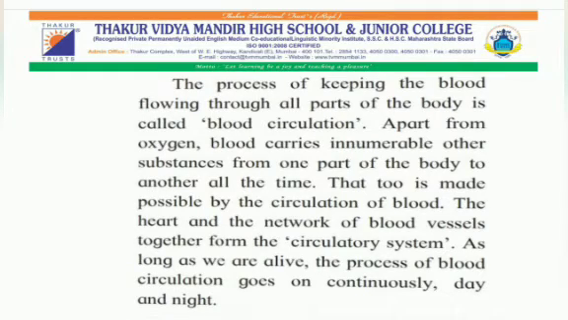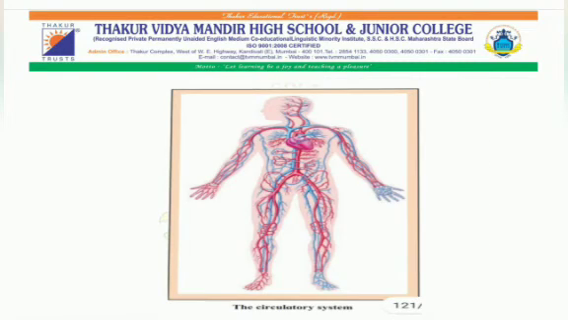Apart from oxygen, blood carries innumerable other substances from one part of the body to another all the time. That too is made possible by the circulation of blood. The heart and the network of blood vessels together form the circulatory system. As long as we are alive, the process of blood circulation goes on continuously day and night, as you all can see in this picture. Yes, let us go ahead, students.